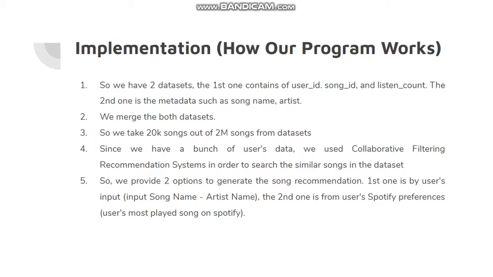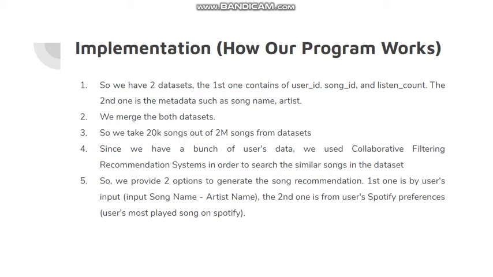So for the implementation, or how our program works, we have two datasets. The first one contains user ID, song ID, and listen count. The second one is the metadata such as song name and artist. So we merge both datasets and we take 20k songs out of 20 million songs from the datasets.